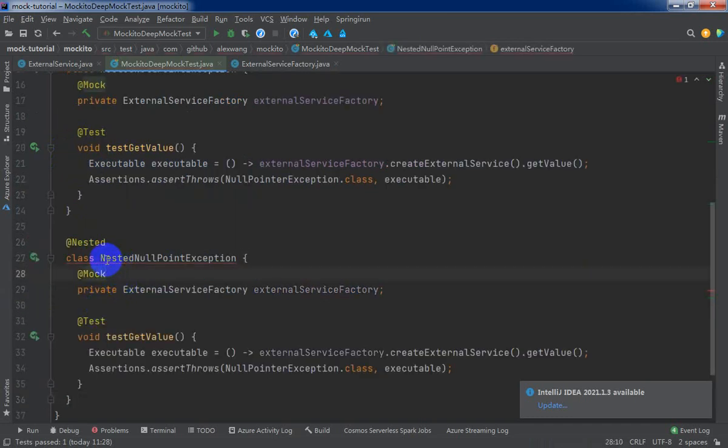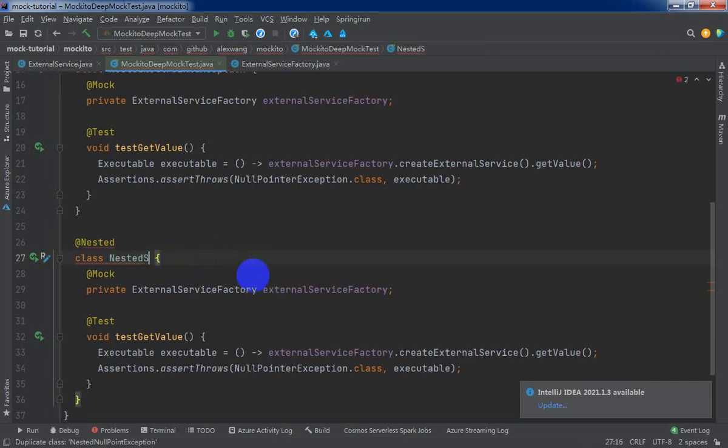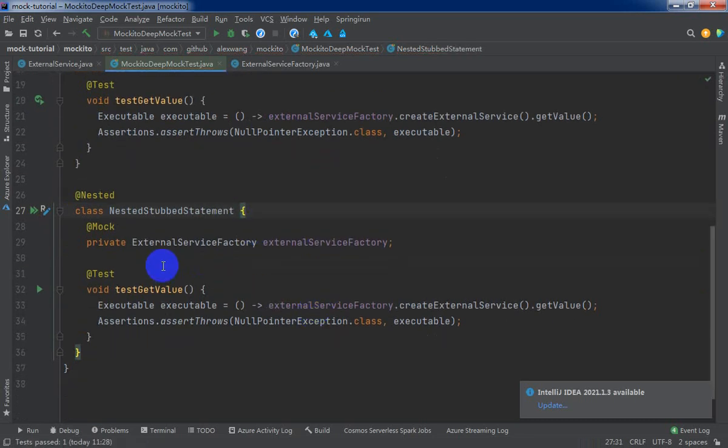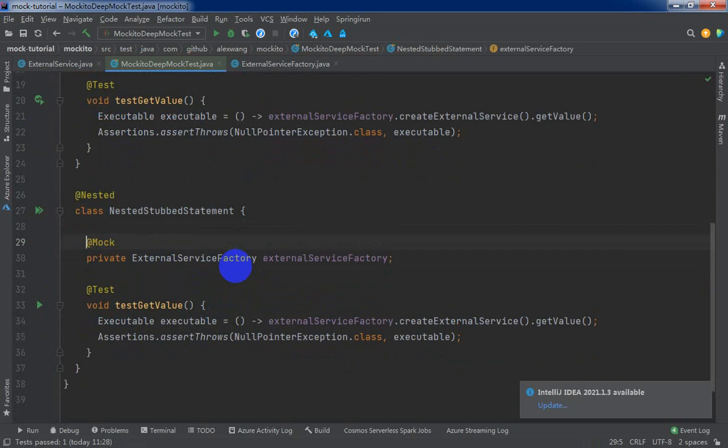and nested stubbing statement. All right, this is the mock object.